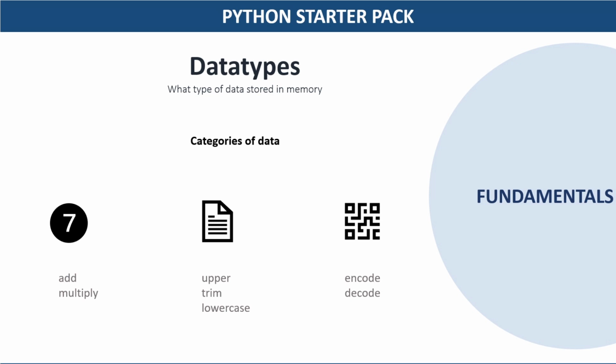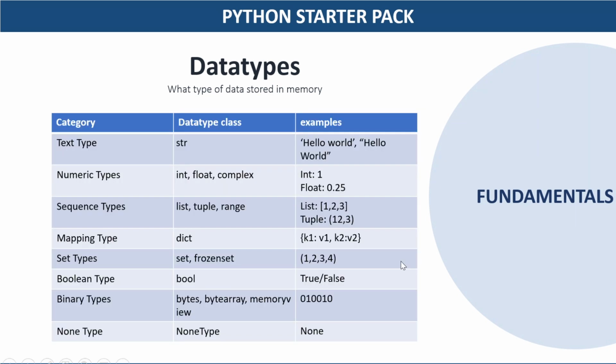In Python, for a user or as a programmer, it is really convenient to just say x equal to 1. But internally, the Python executor has to identify what is the data type of that value. Is it integer, is it string, is it binary, or what is it exactly? This whole concept of categorization and identification of the type of content or type of data is known as data type. And we can have multiple categories or data types in Python, which can be seen in this chart. For text we have str, for numeric types we have integer, float, etc.